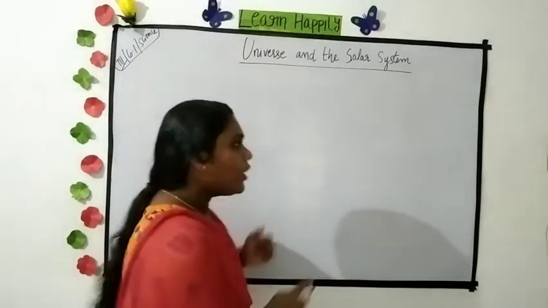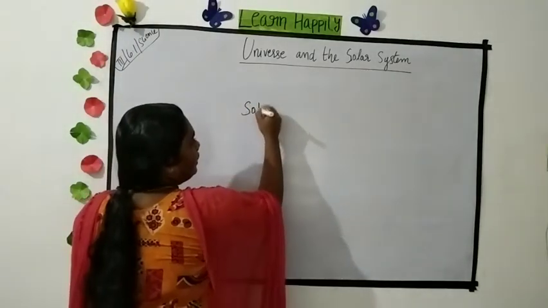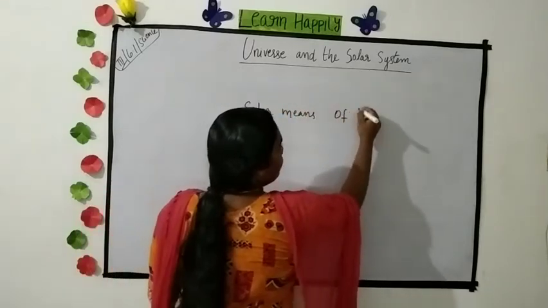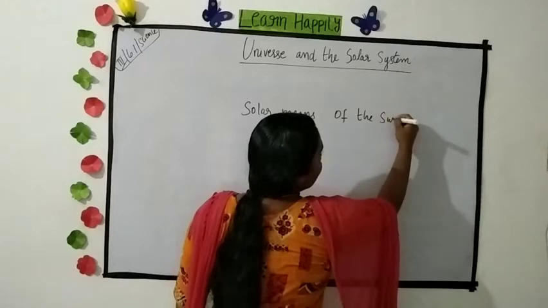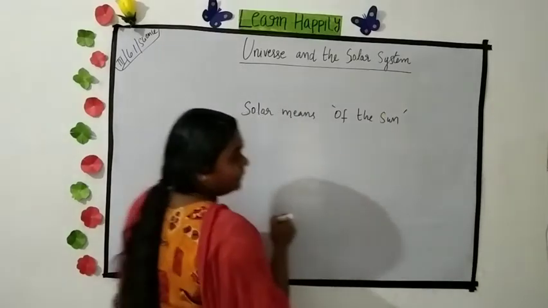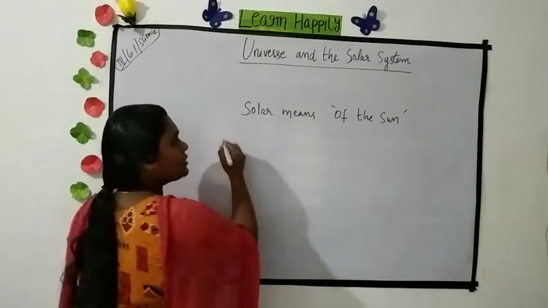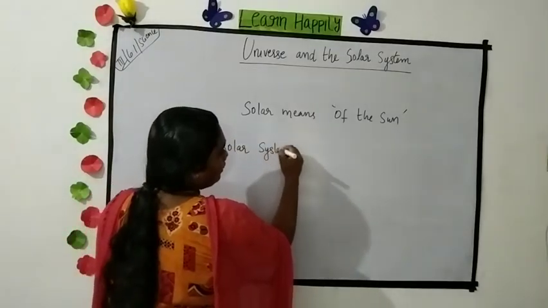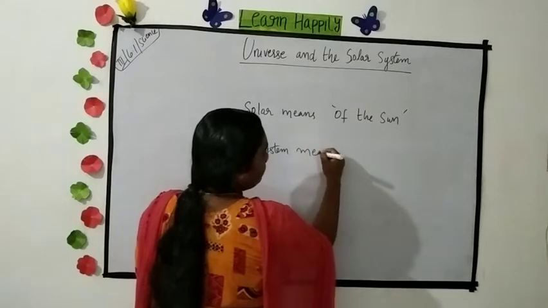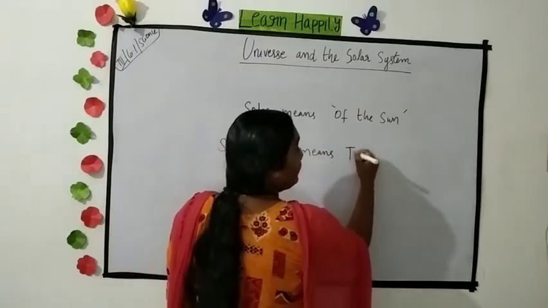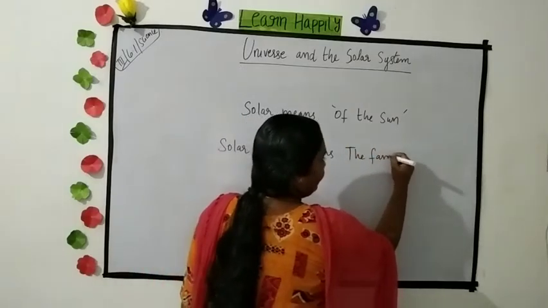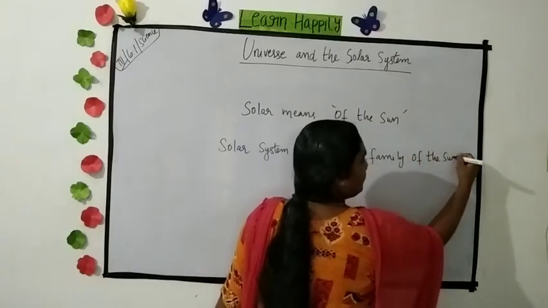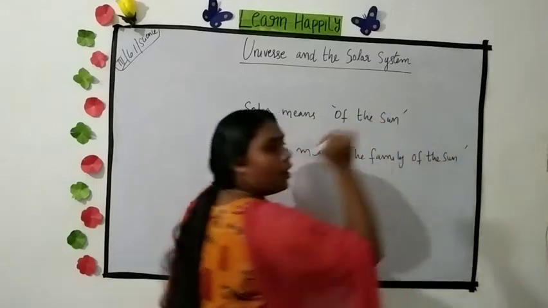Yes, the word solar means of the sun. Thus solar system means the family of the sun.